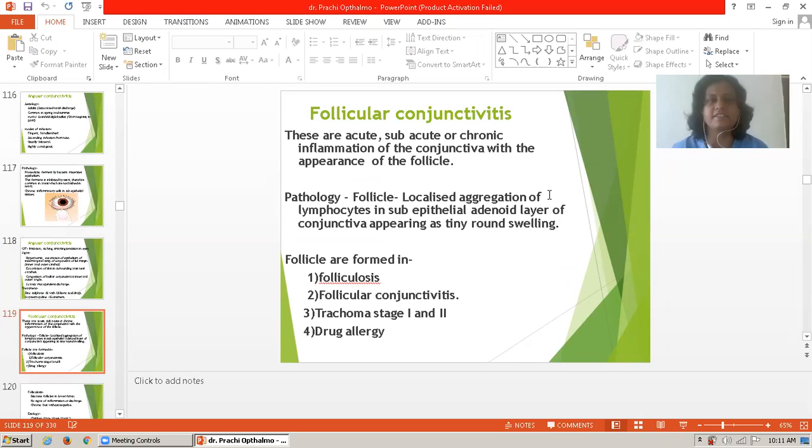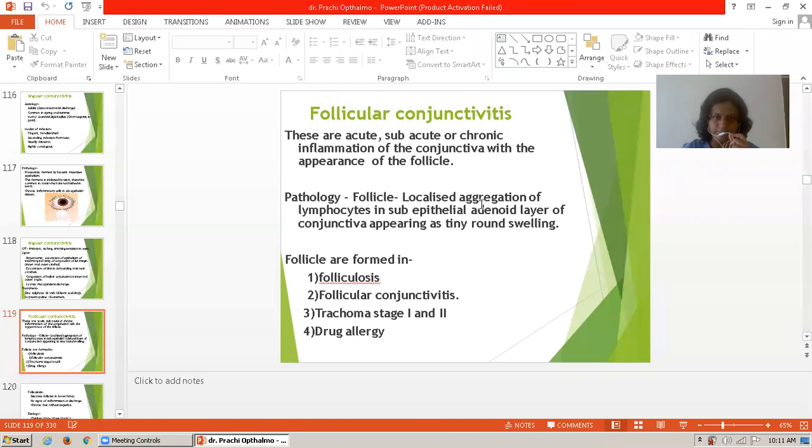From today's lecture, we can start with follicular conjunctivitis. Follicular conjunctivitis is defined as acute, subacute, or chronic inflammation of the conjunctiva with the appearance of follicles. The pathology of follicular conjunctivitis is that the follicle is a localized aggregation of lymphocytes in the subepithelial adenoid layer of the conjunctiva, appearing as a tiny and round swelling.